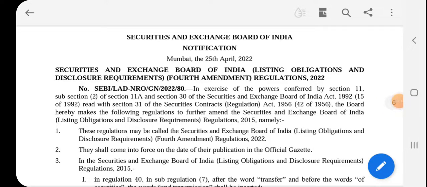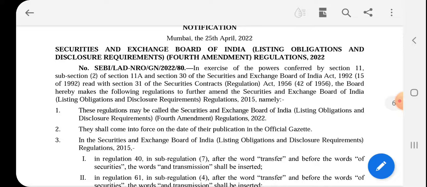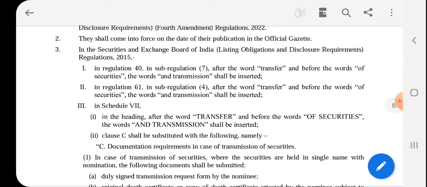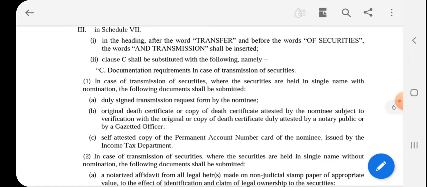Today we are discussing the SEBI notification dated 25th April 2022. This notification details the required documents for the transmission of shares in a listed company. It is an amendment regulation called the SEBI Listing Obligations and Disclosure Requirements, 4th Amendment Regulations 2022. In this notification, the required documents for transmission of securities are given for two cases.